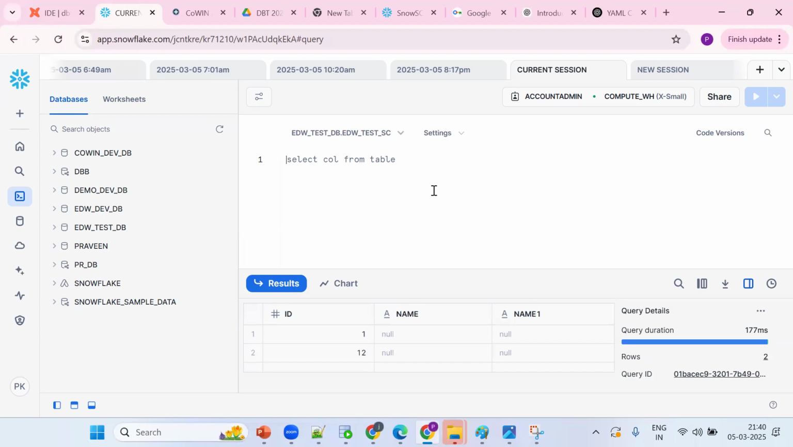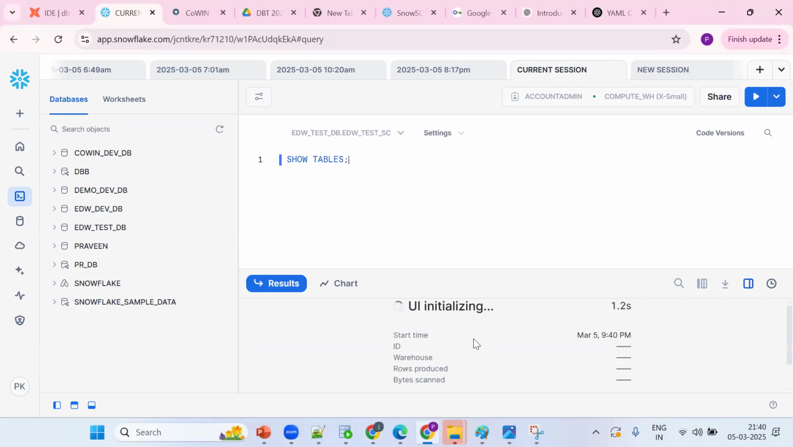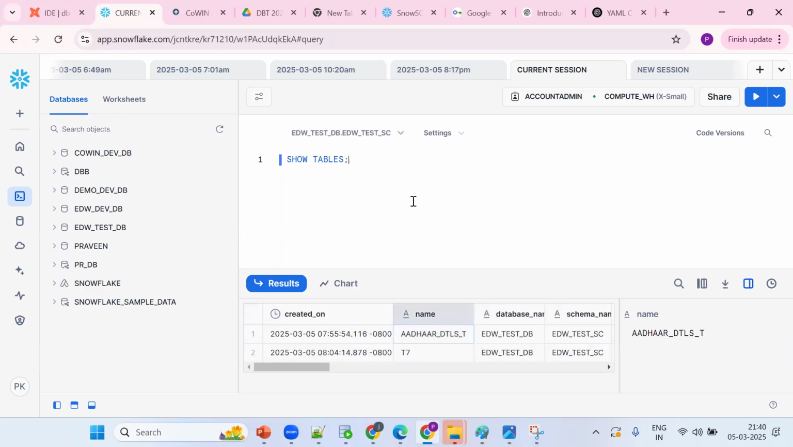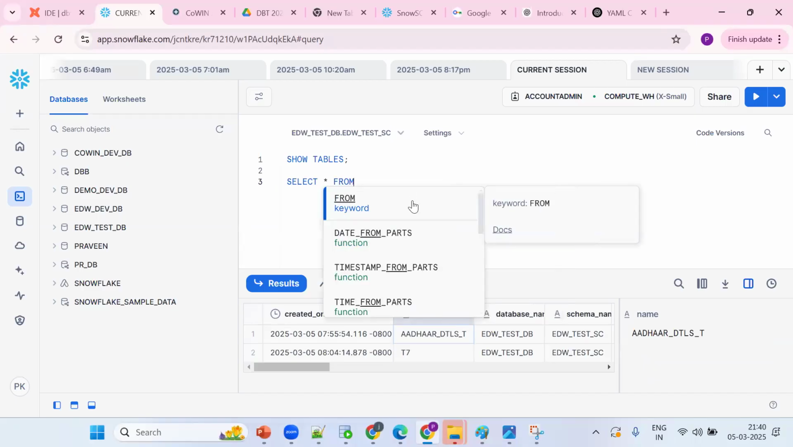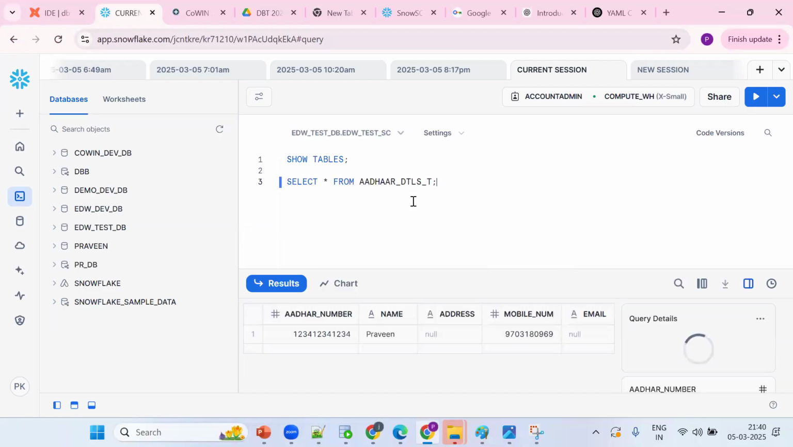How to get my table name? Show tables, Control Enter. Now what's the table name we are working on? We are working on Aadhaar details. Now how many records will be there in my table? We inserted one record, so one record is there.